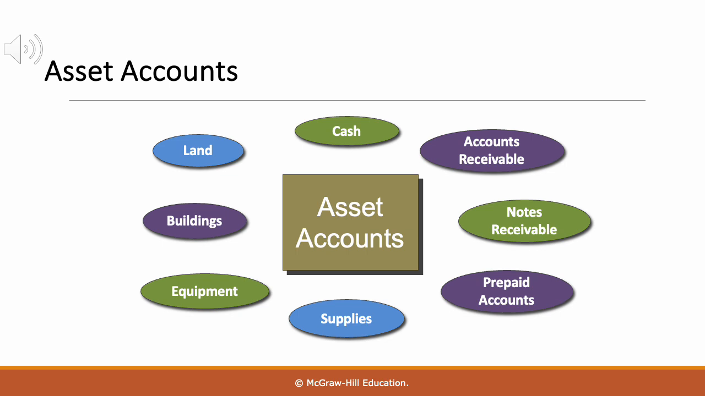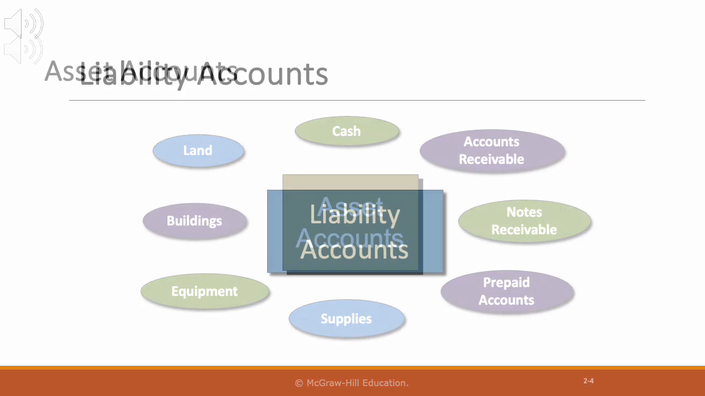Equipment like computers or machines are assets, but they lose value over time. That's depreciation. Buildings such as offices or factories are also assets, and they depreciate as well. Land is an asset too, but it's kept separate from buildings. So assets can be cash, amounts owed to us, prepaid items, supplies, or long-term things like equipment, buildings, and land.